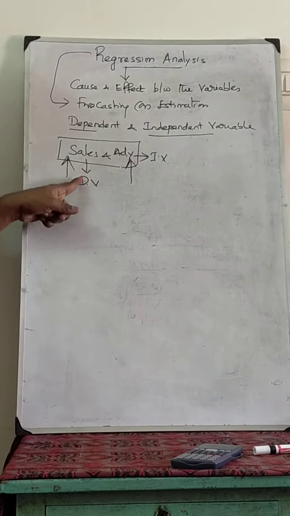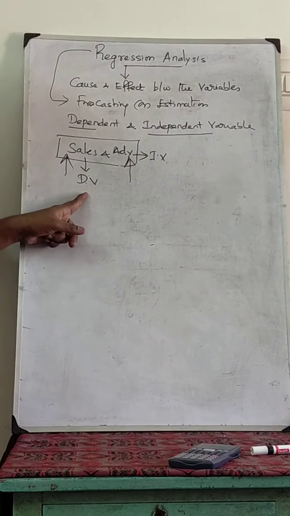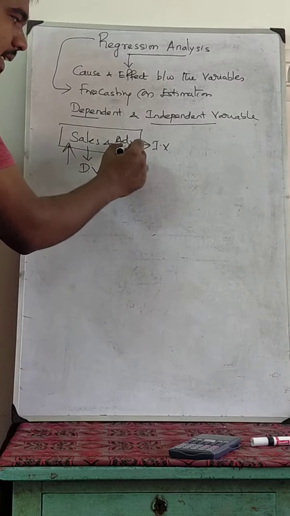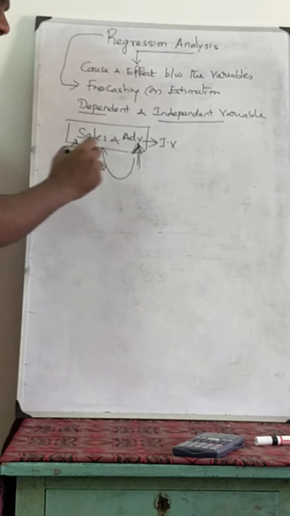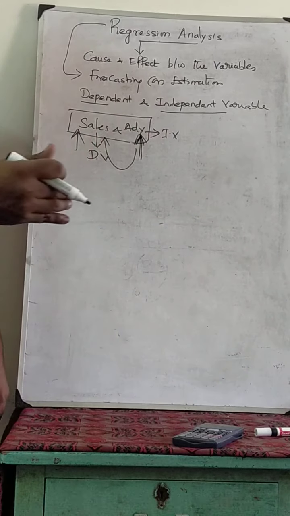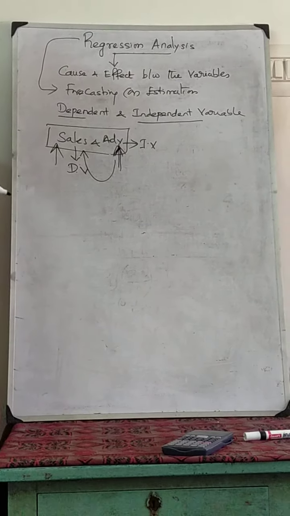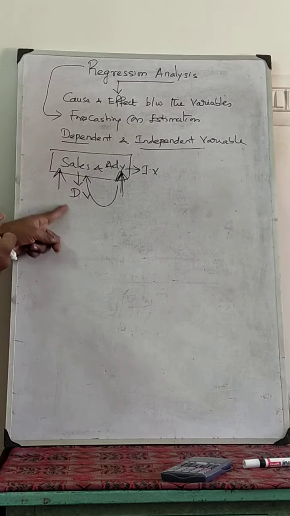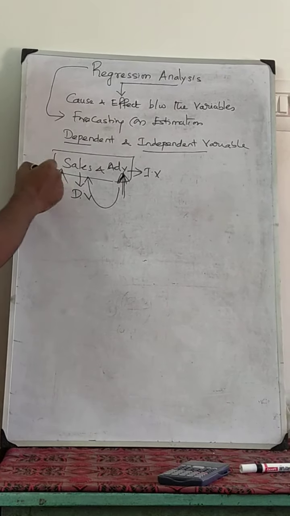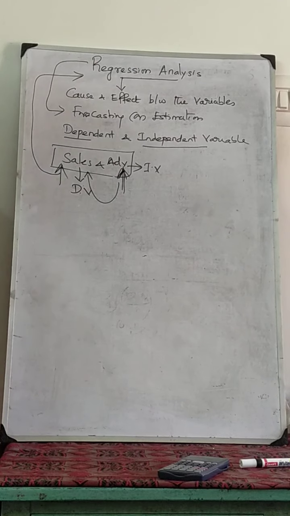Once you find the independent and dependent variable, we can find out to what extent advertisement will influence sales. Whenever the advertisement amount increases, the sales also will increase. To what extent? That we can find out through regression analysis.